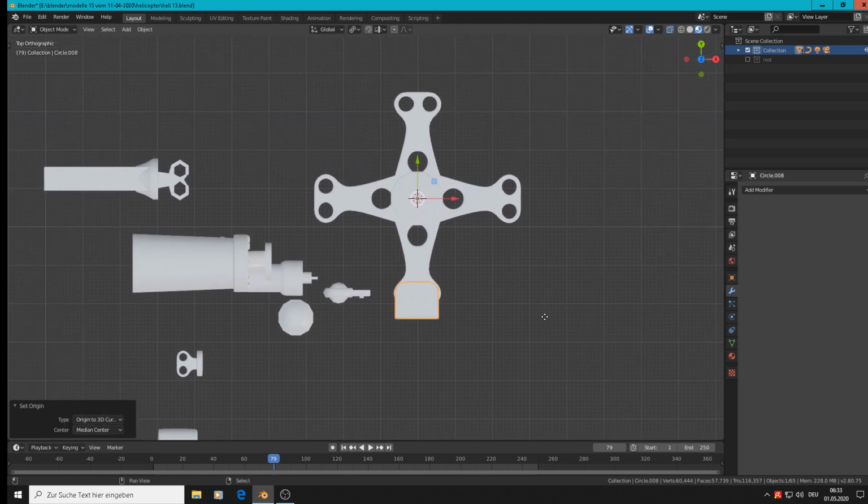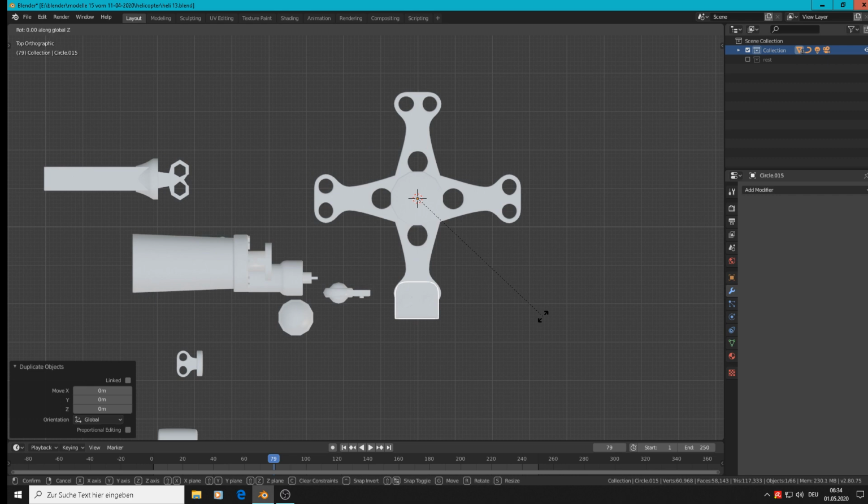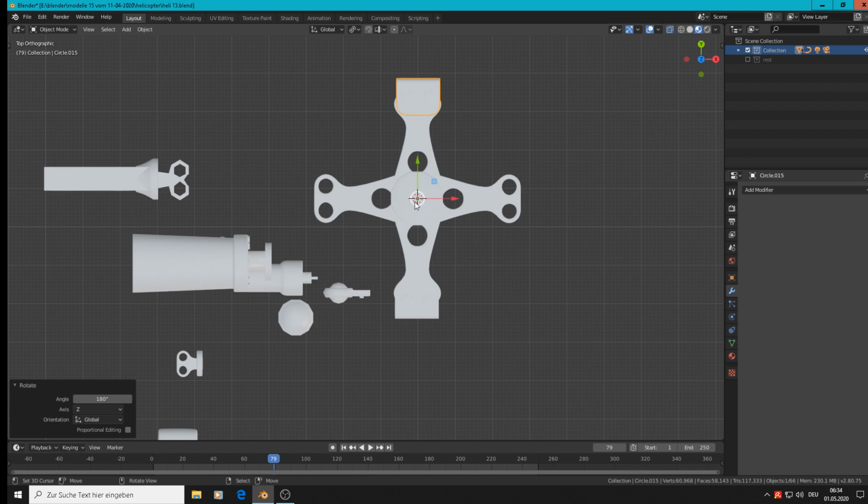Now we can make Shift D, rotate Z 180 degrees. So we have it there. Then we can rotate.